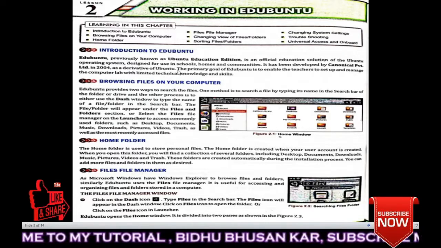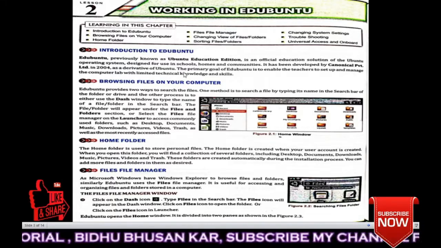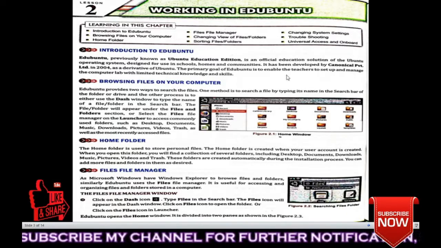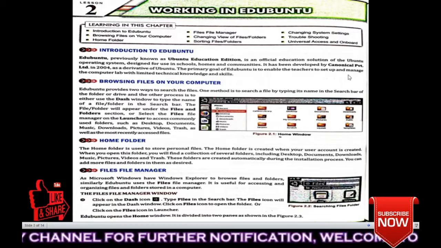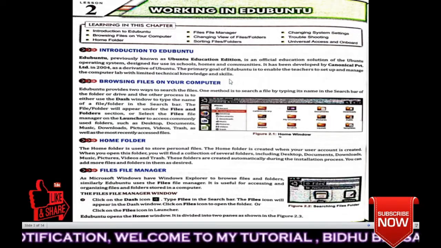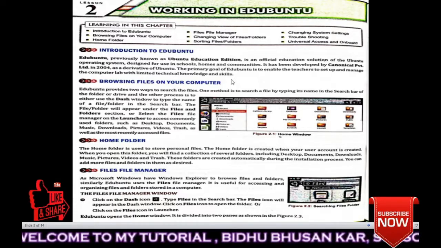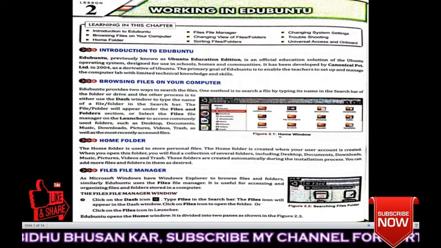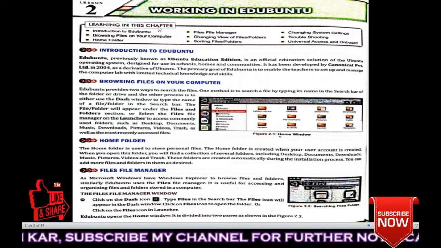Understood? So it is a part of Ubuntu. The primary goal of Ubuntu is to enable the teachers to set up and manage the computer lab with limited technical knowledge and skills. Understood this paragraph? Okay, next.